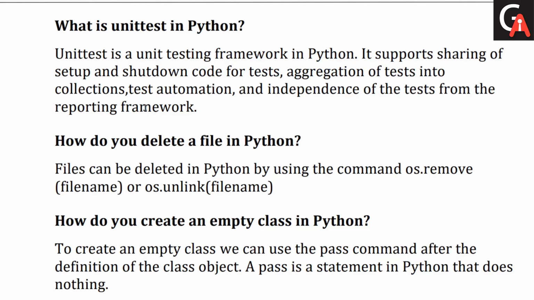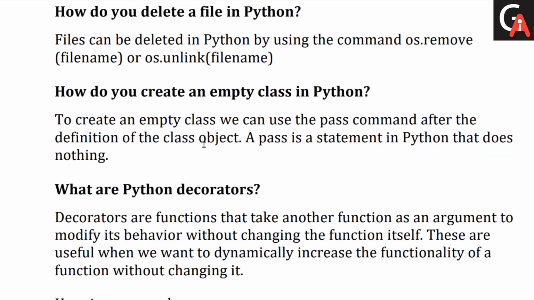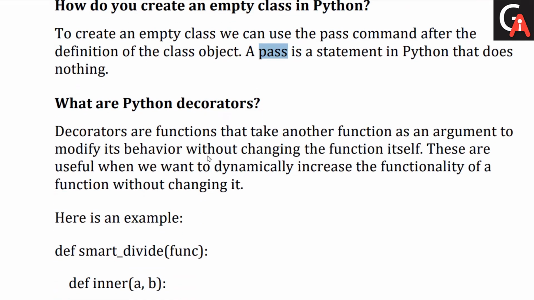Yeah. Next question we have: how to delete a file in Python? Files can be deleted in Python by using the command os.remove. So we can use the os module for that, or os.unlink. Clear? Next question we have: how do you create an empty class in Python? We can create an empty class by using the pass statement. Pass is a placeholder for implementation. Clear, guys?